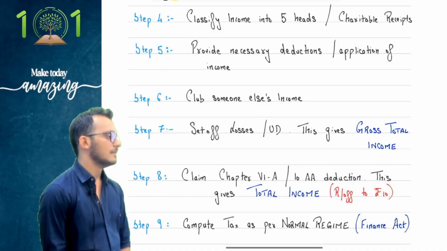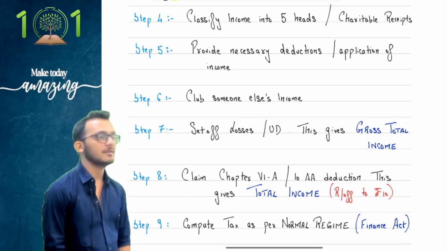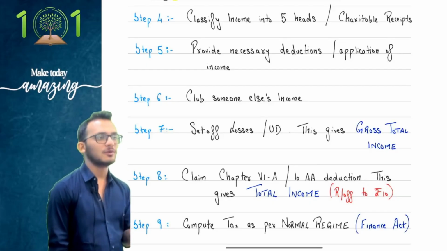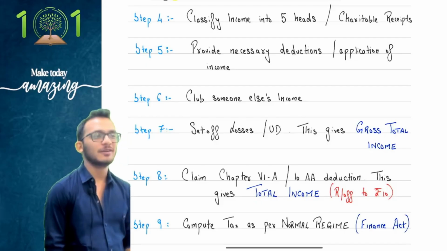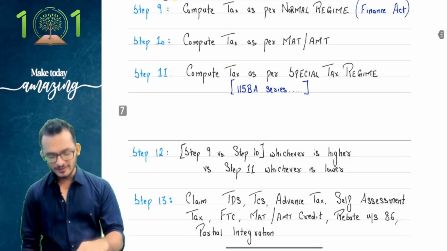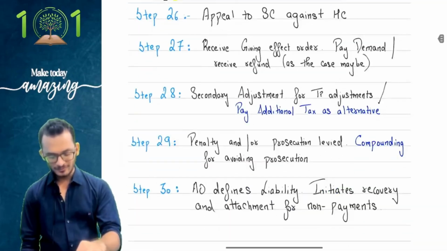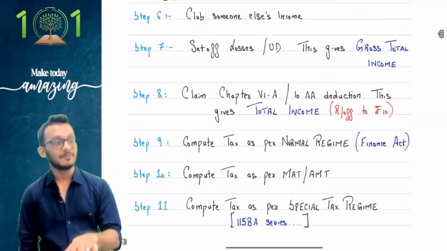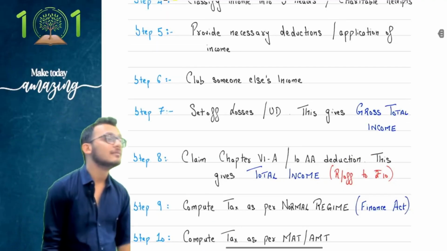Step number 6. People, I'm warning you, don't take this from here. This is final level, all of it. Don't take it up. Yes, step number 6. If you want to know, there are 40 steps here.